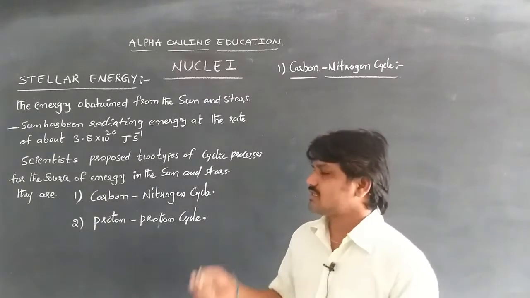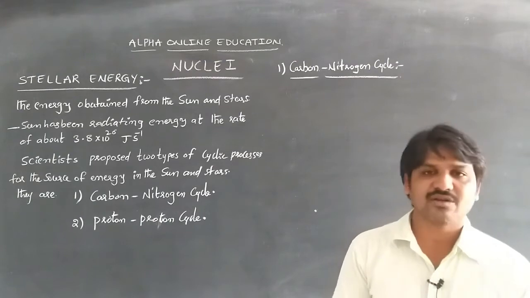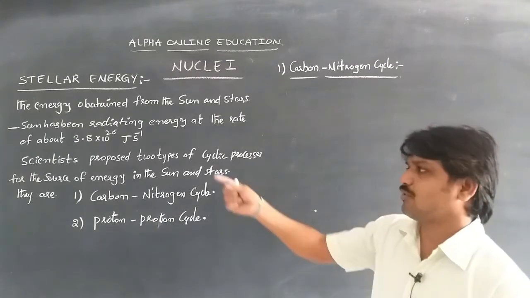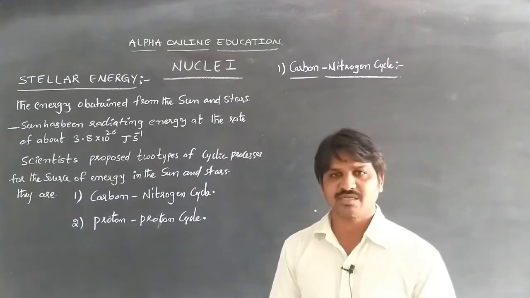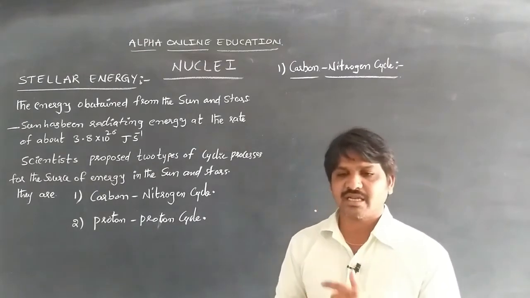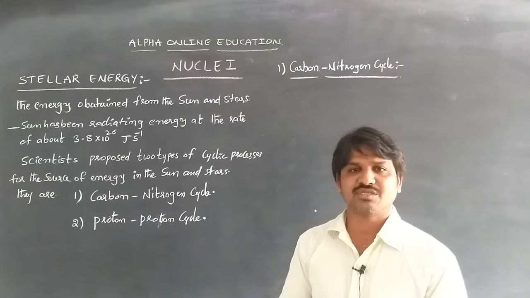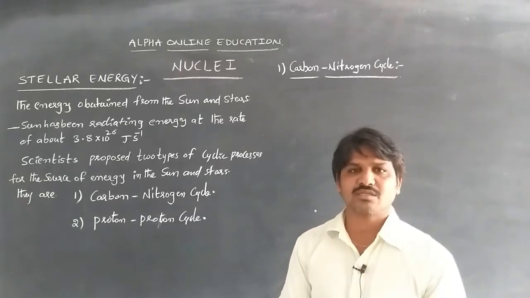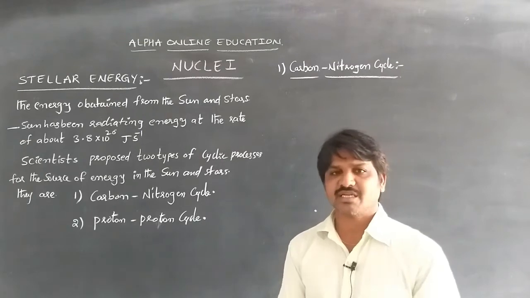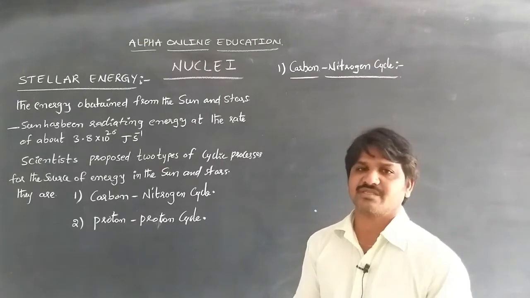The sun has been radiating for billions of years at the rate of 3.8 × 10^26 joules per second. Means per second the sun is continuously producing radiation. Then what is the process going on there? Nobody has predicted it; there is no clear clarification for that.